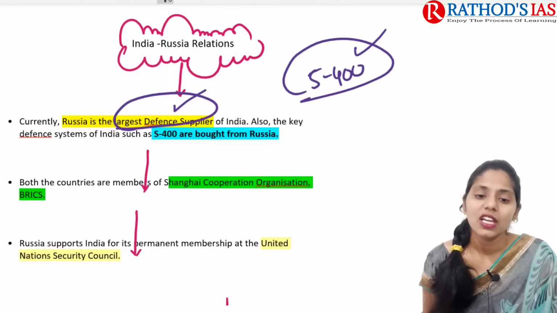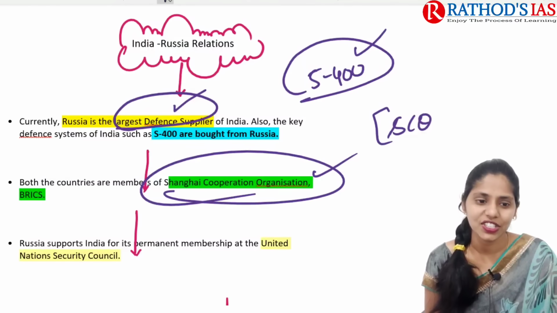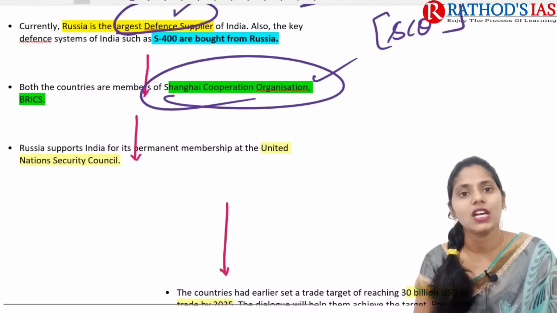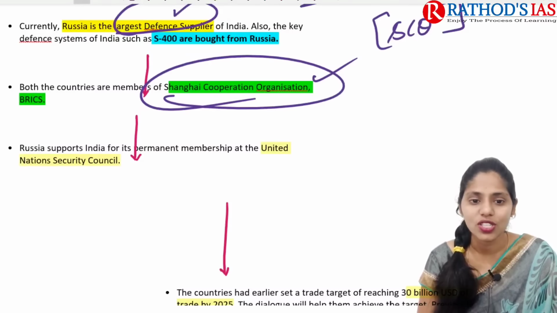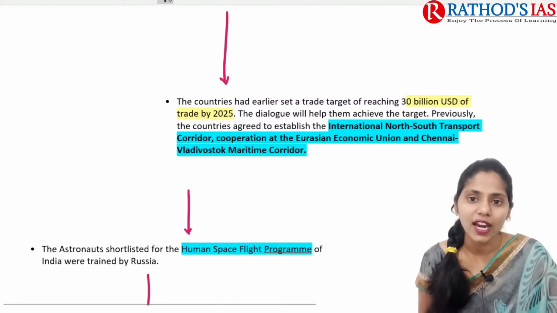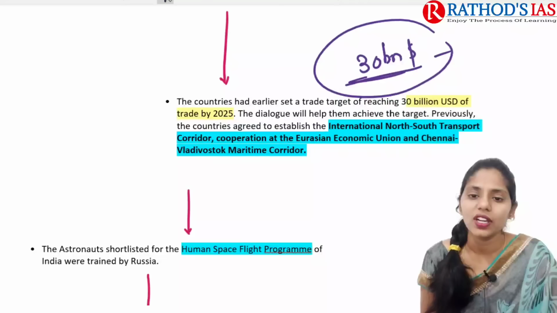Next, these two are members of the Shanghai Cooperation Organization. Not only this, Russia supports India's entry as a permanent member of the United Nations Security Council. And the trade target between India and Russia is about 30 billion US dollars by 2025.